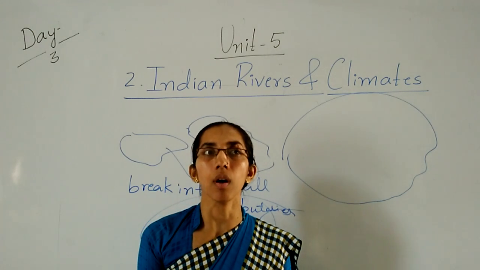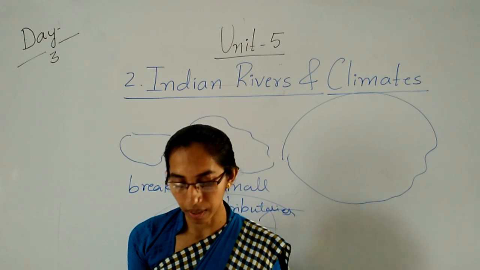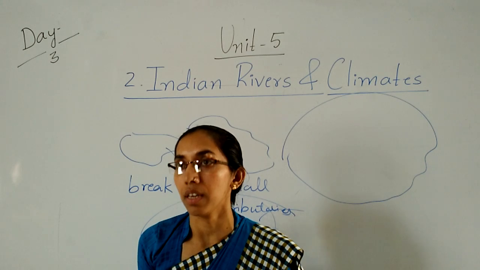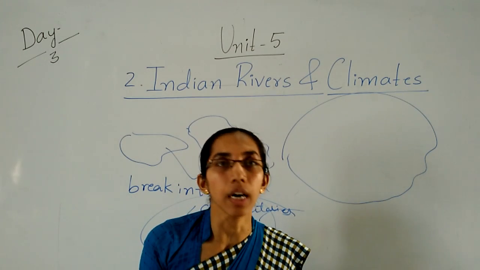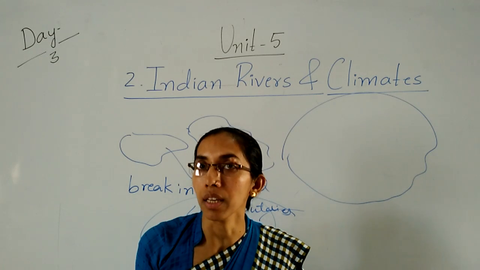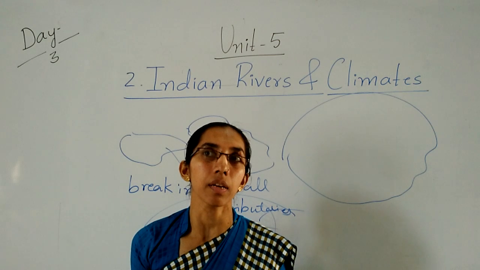What is the meaning of perennial? Tell me children. Yes, which rivers flow continuously? Those rivers are called perennial rivers. And what about the non-perennial river children?